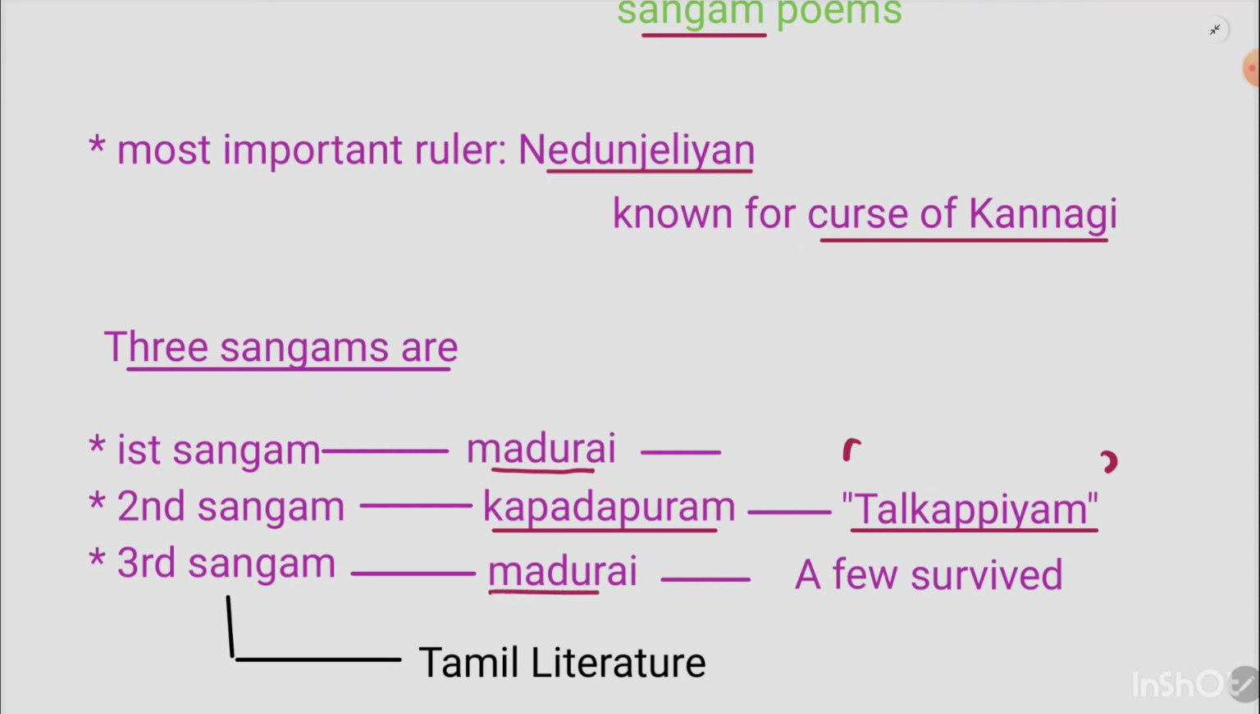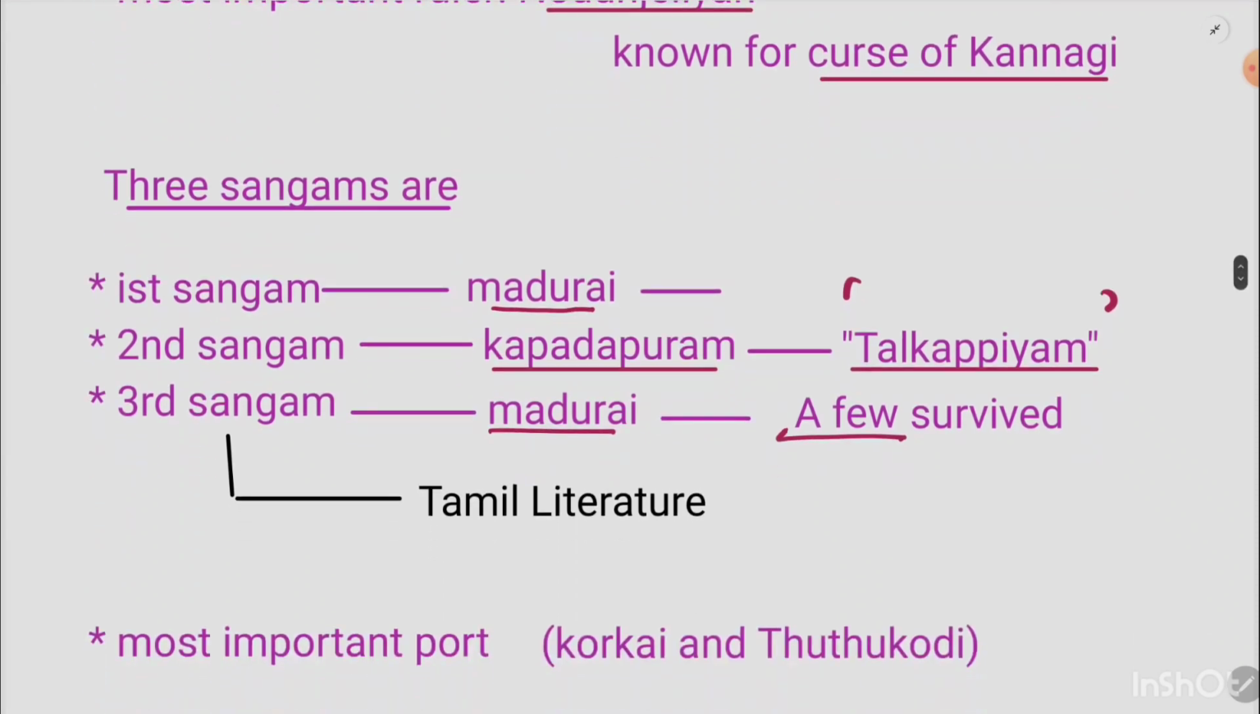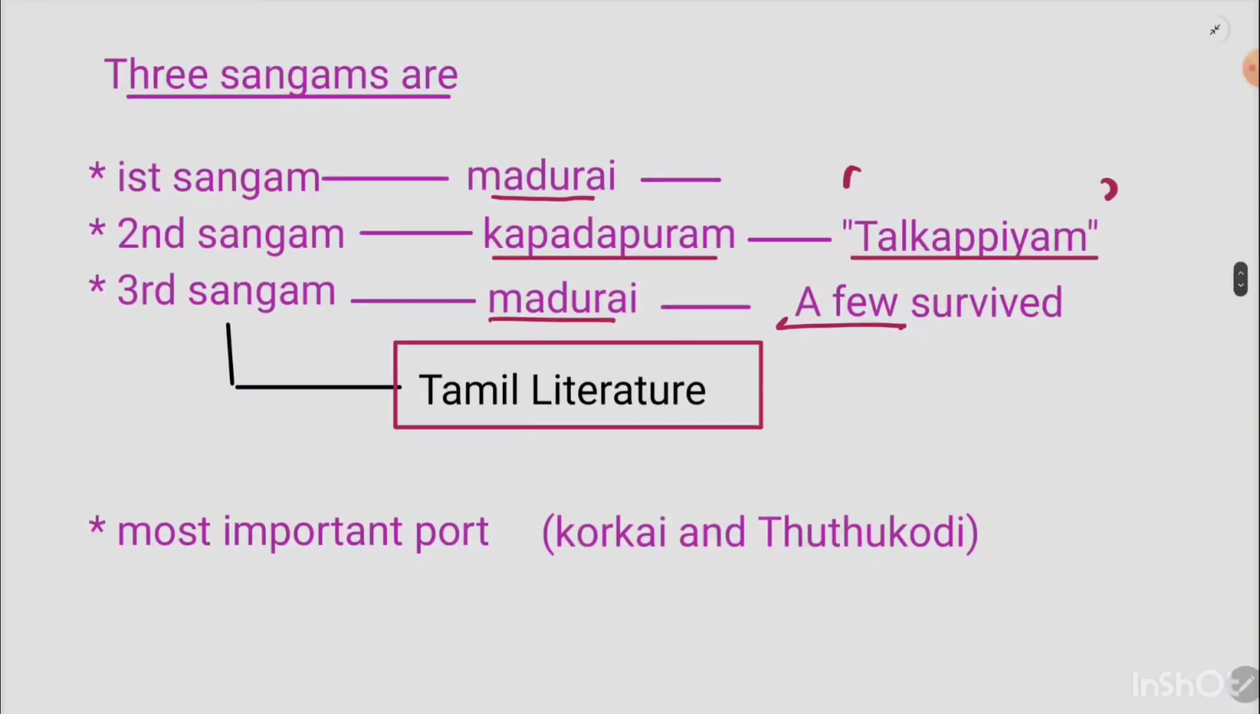Now, the third Sangam was also held in Madurai, and some important texts survived from it. In a nutshell, most of the Tamil literature was born from these Sangams. Now, the most important ports of the Pandyas were Korkai and Thuthukodi. So this is it about these three dynasties that ruled in the south and were contemporaries of the Guptas.